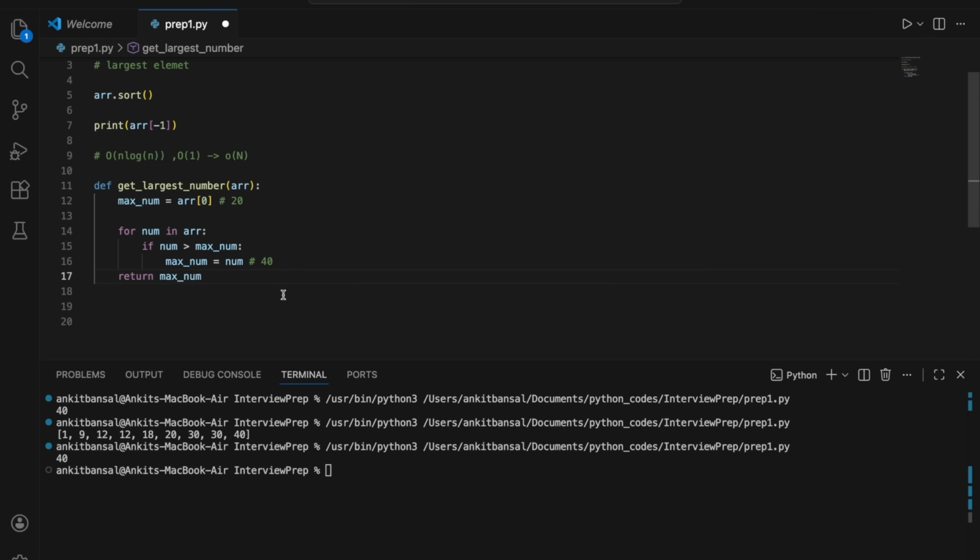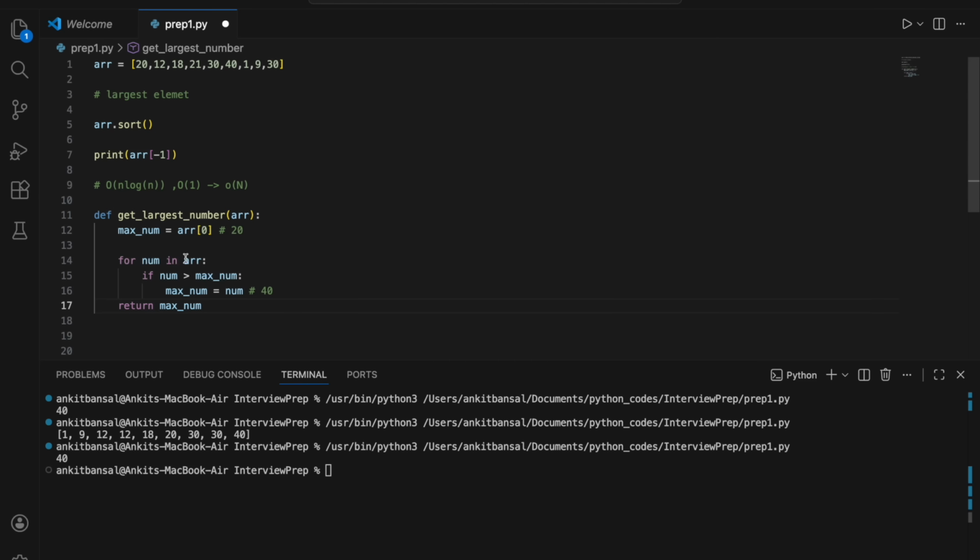If you see the time complexity here, I am just running the loop once. So if there are 9 elements, this loop will run 9 times, and I am doing 9 operations. This is one operation, so again O(1), and this is O(n). So overall it will be O(n). O(n) is better than O(n log n). So this is how you have to think about it.